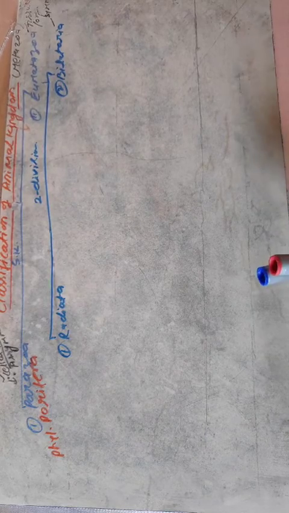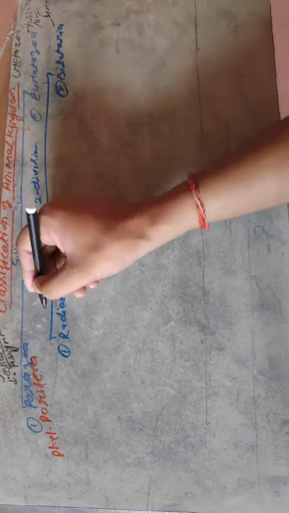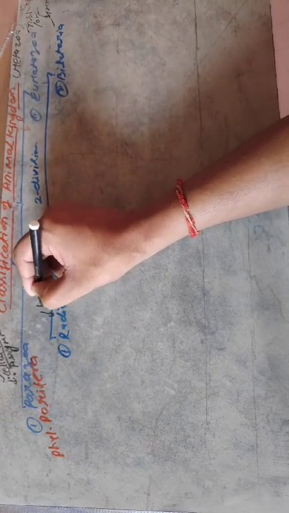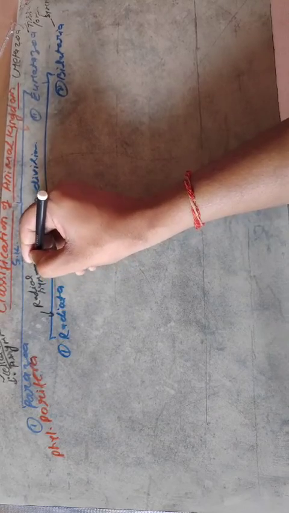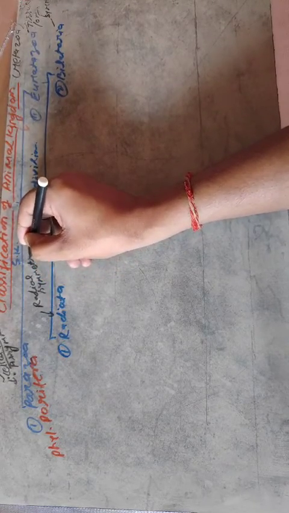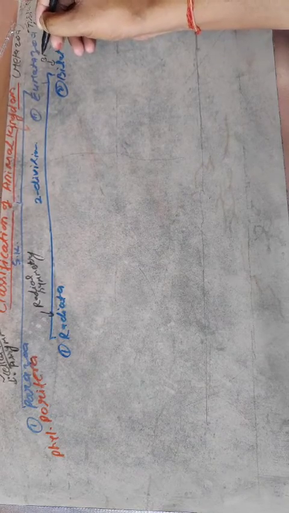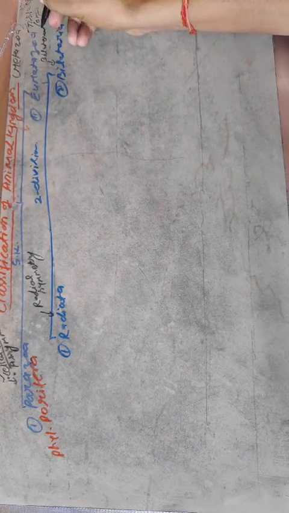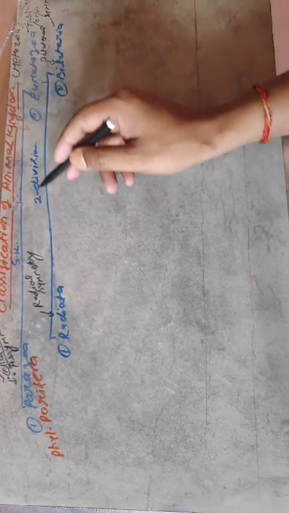As per the name, radiata have the tissue level of body organization, and they have radial symmetry, and bilateria has bilateral symmetry. So Eumetazoa has two divisions, the radiata and bilateria.